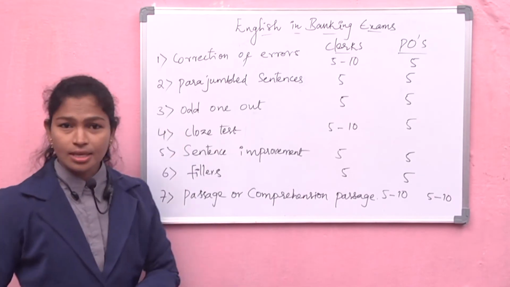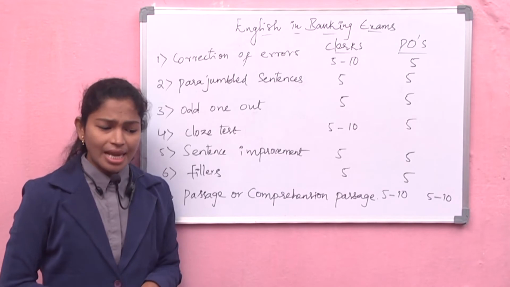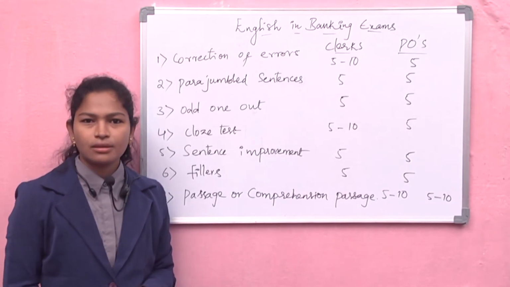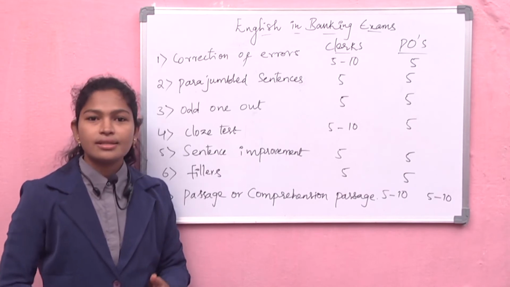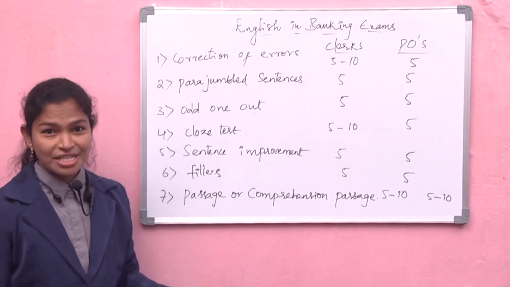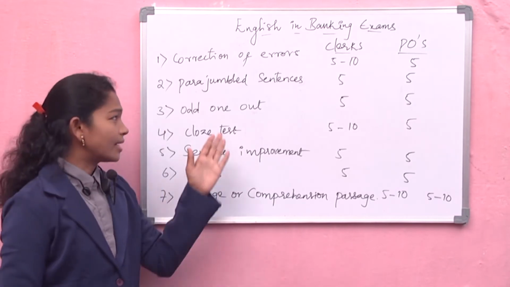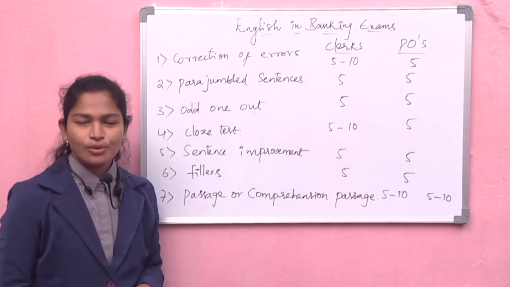And the third one is odd one out. Actually, if banking people want to increase the difficulty level of your English in banking exams, they will give this type of question, odd one out. What is odd one out exactly?